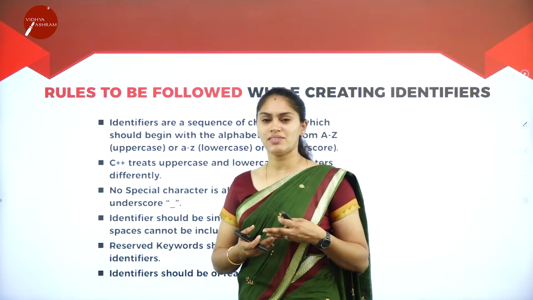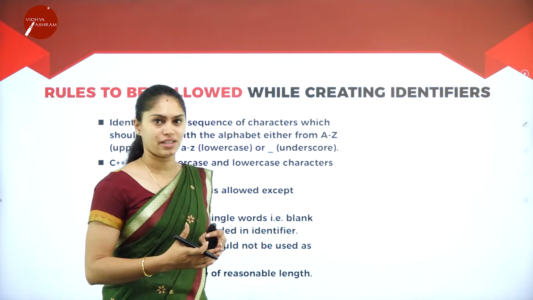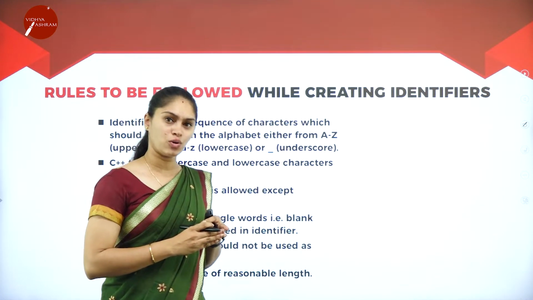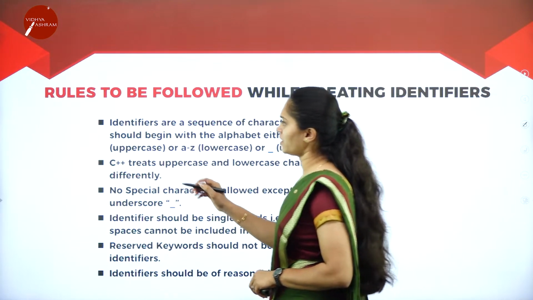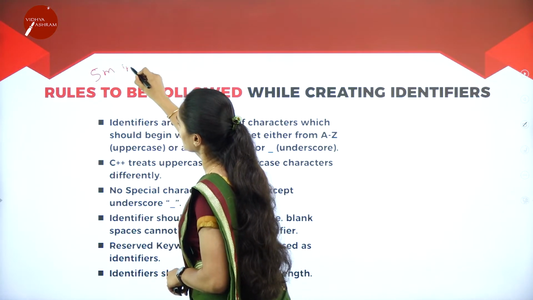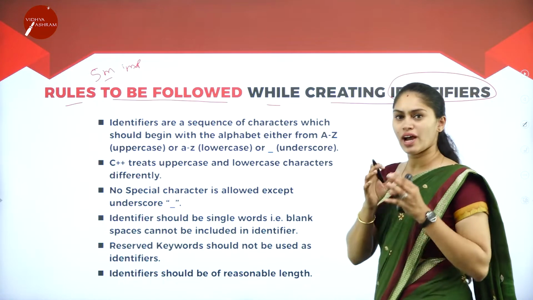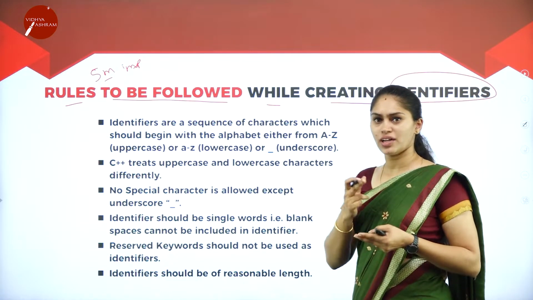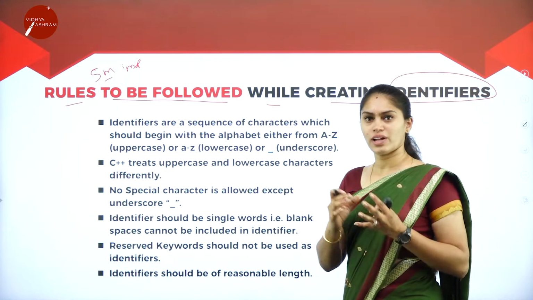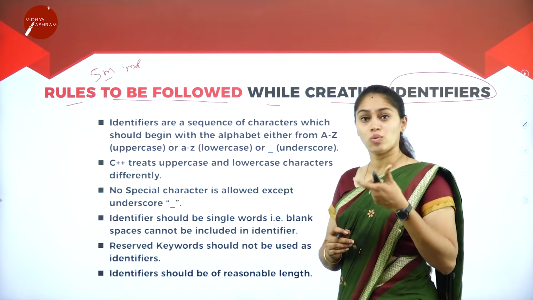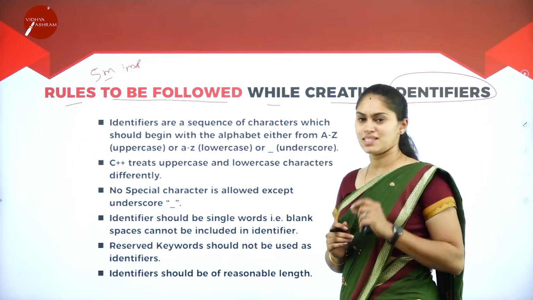Then what are the rules that we need to follow when we are declaring the identifiers or when we are working with the identifiers? We have to follow several rules. So now we'll see what are the rules that we have when it comes to the identifier. Very important question for 5 marks. Rules to be followed while creating identifiers. So identifiers are nothing but programming elements. So it can be variables, anything. It may consist of what? Alphabets, numbers, underscore, any of the symbols, right? Then what are the rules that we are supposed to follow when we are creating this identifier? We'll see one by one.